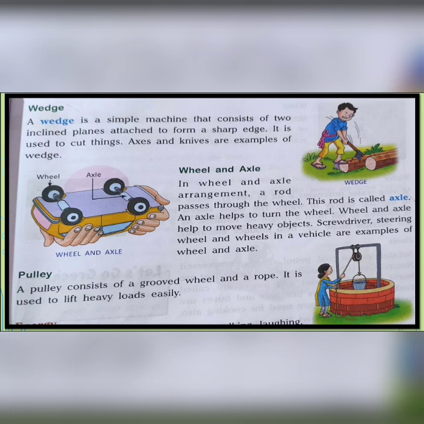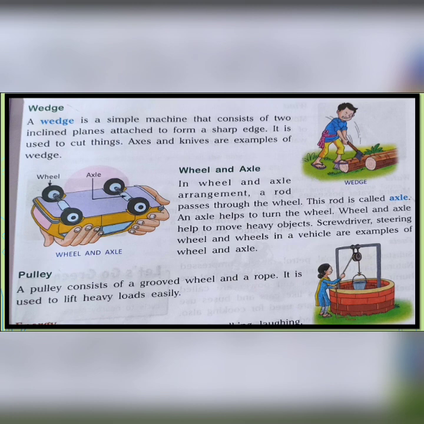And the last one is about pulley. A pulley consists of a grooved wheel and a rope as shown in this picture. This is pulley. And the purpose of this simple machine is what? To lift heavy loads easily.